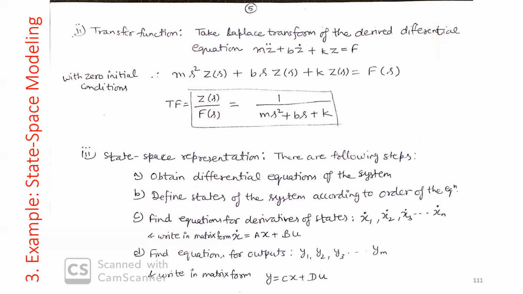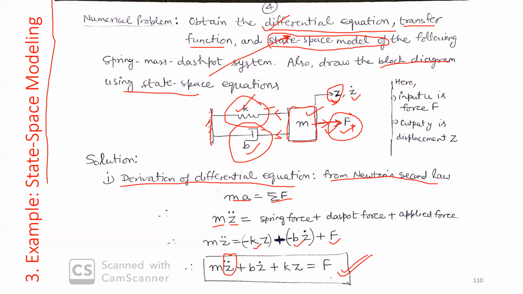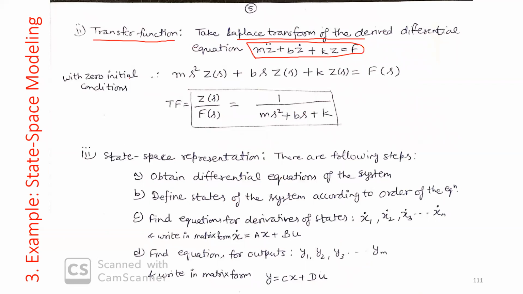Now, second part, we need to calculate the transfer function of this system. And we know for taking the transfer function, we take the Laplace of this equation. So we will calculate the Laplace transform of the derived differential equation. This is the differential equation we derived in the previous slide: m z double dot plus b z dot plus kz is equal to f. Now we take the Laplace transform with zero initial condition.